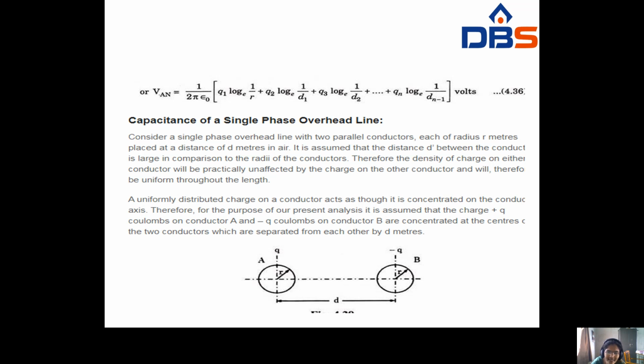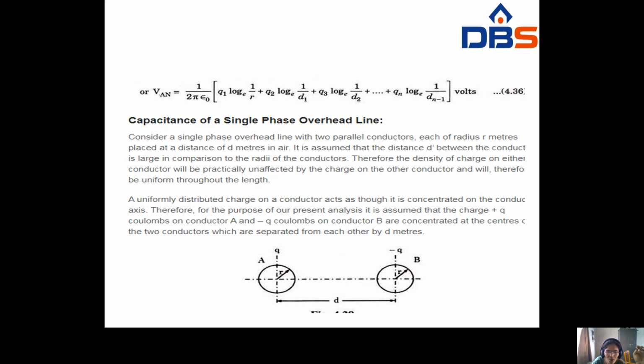Consider a single phase overhead line with two parallel conductors. For the single phase overhead line, assume two parallel conductors A and B having radius r meters and at a distance d in air. Okay, these are placed in the air at a distance of d meters. It is assumed that the distance d between the conductors is large compared with the radius of the conductors. Here, the distance d between these two conductors will be large compared to the radius of these conductors.